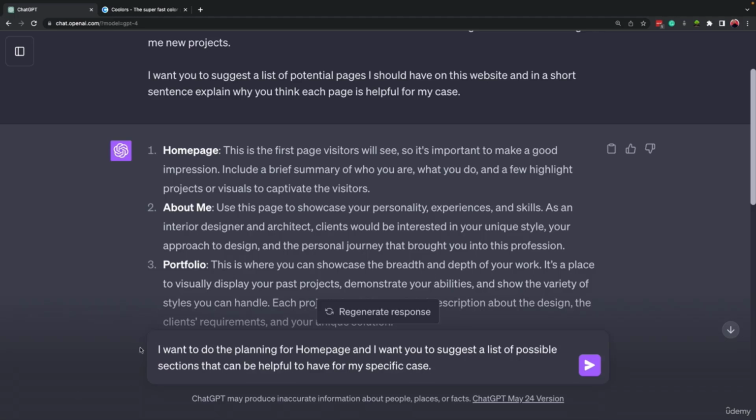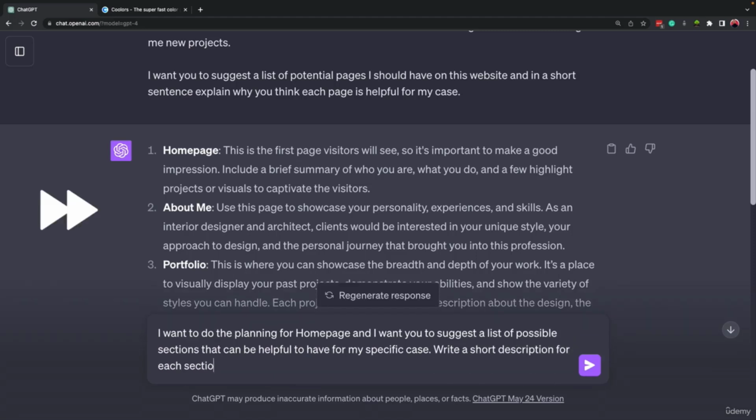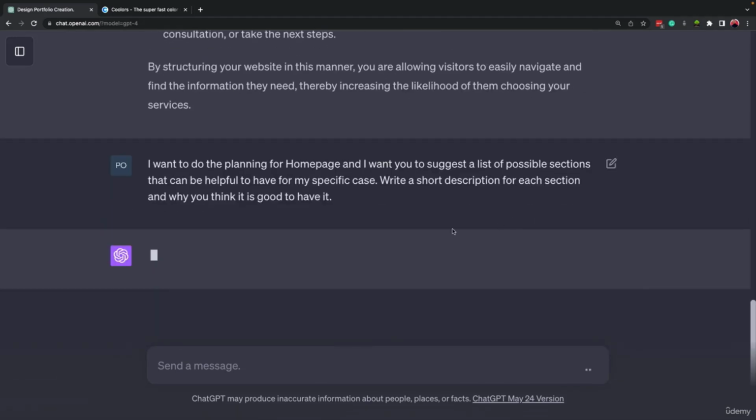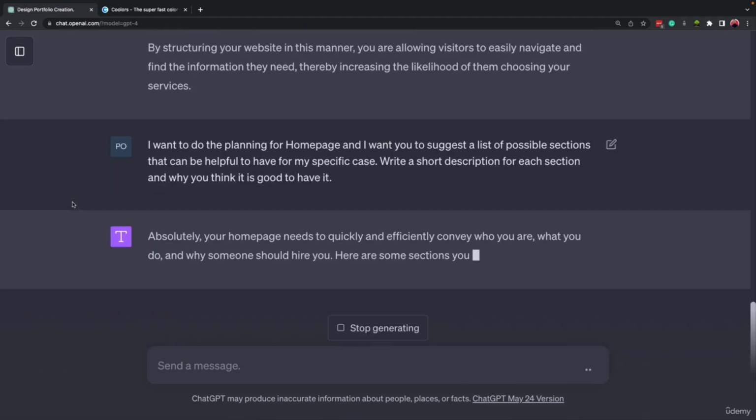All right, so I mentioned that I want to do the planning for the homepage, and I want you to suggest a list of possible sections that can be helpful to have for my specific case, okay? Then I mentioned to write a short description for each section and why you think it is a good idea to have it. So let's see what ChatGPT will write for us.